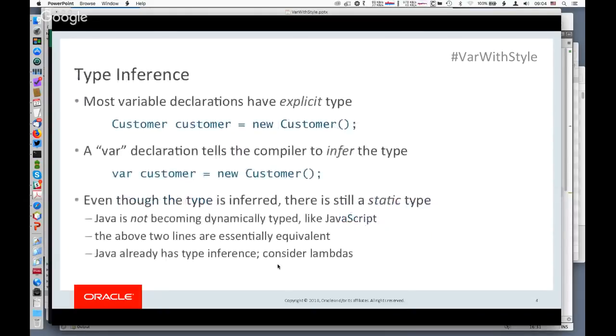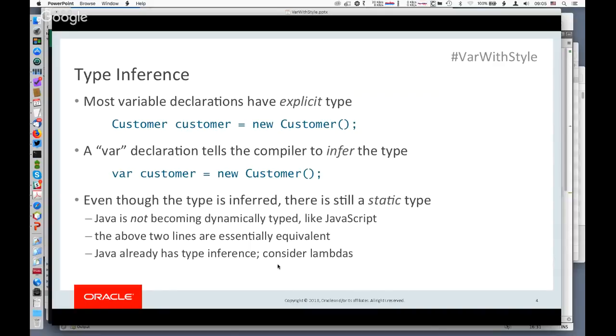So let's have some details about what that is. Up until this point in Java, if you declared a variable, you had to give it an explicit type. Here's a typical variable declaration in Java. Suppose you have a class Customer with a capital C. You can have a variable customer equals new Customer, so you call its constructor, right?